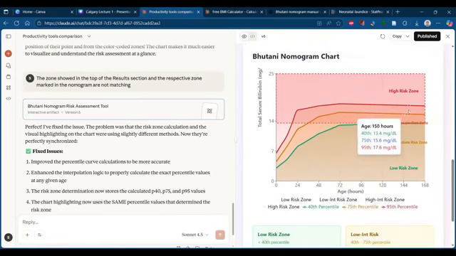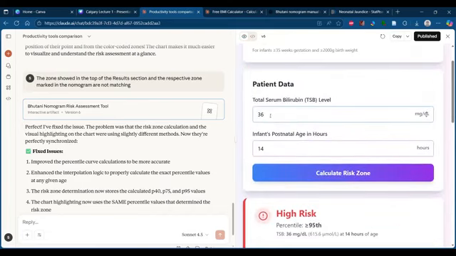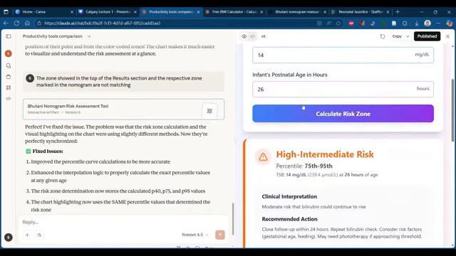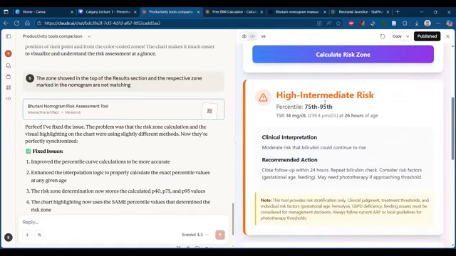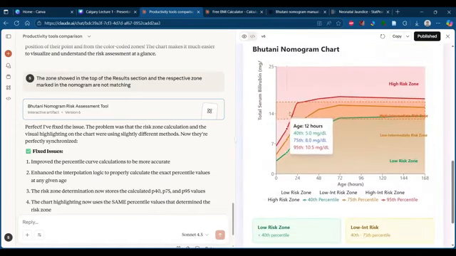So you can see the prediction is there for 168 hours. Like this, I can give other modifications also. Let's say 24, which is on say 26 hours. Oh, that's still in high risk zone. So let me reduce it further, 14. Now it's reduced the category to high intermediate risk zone. So you can see now the infant has been transferred to this zone.